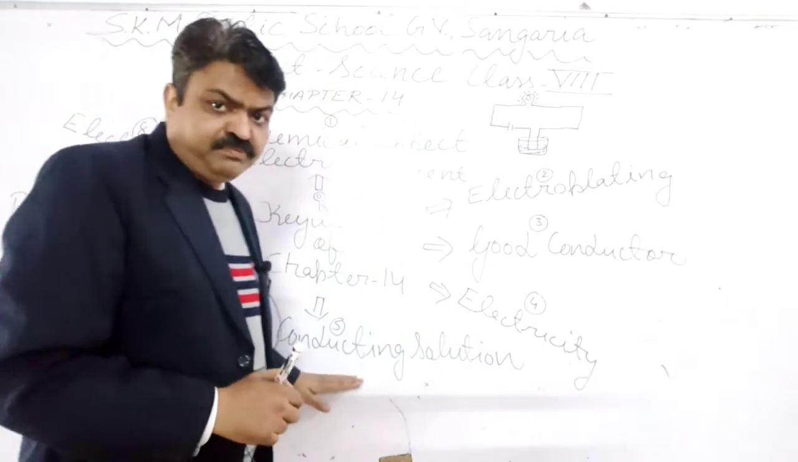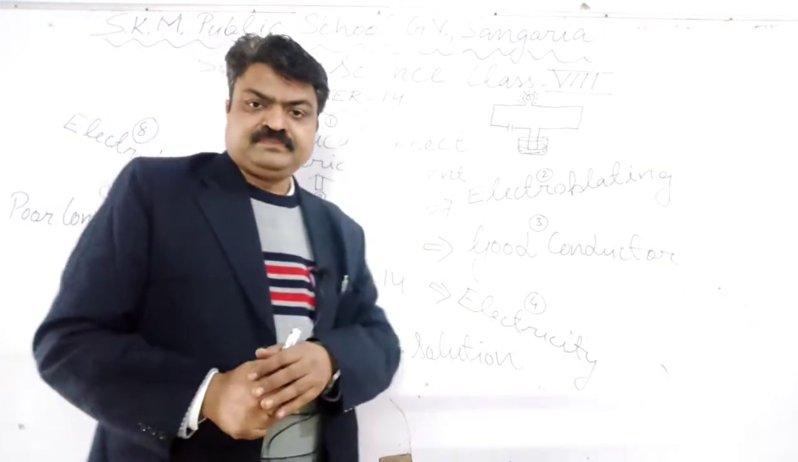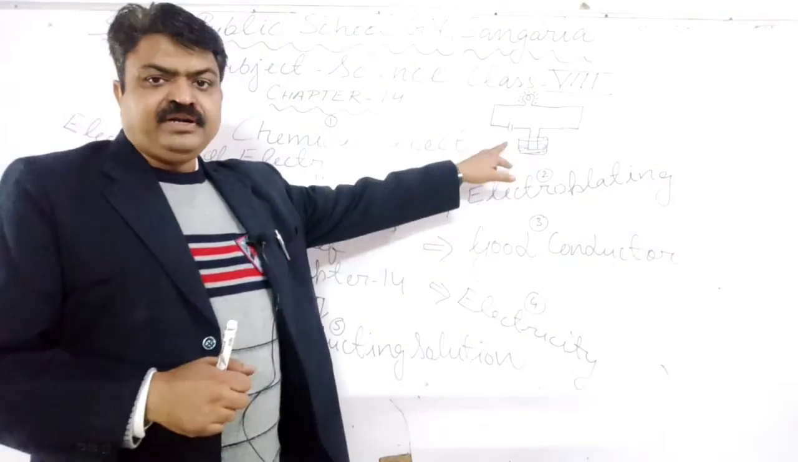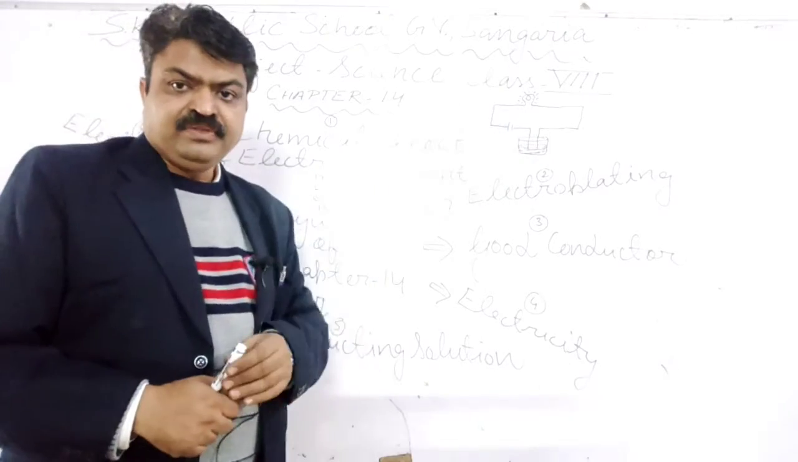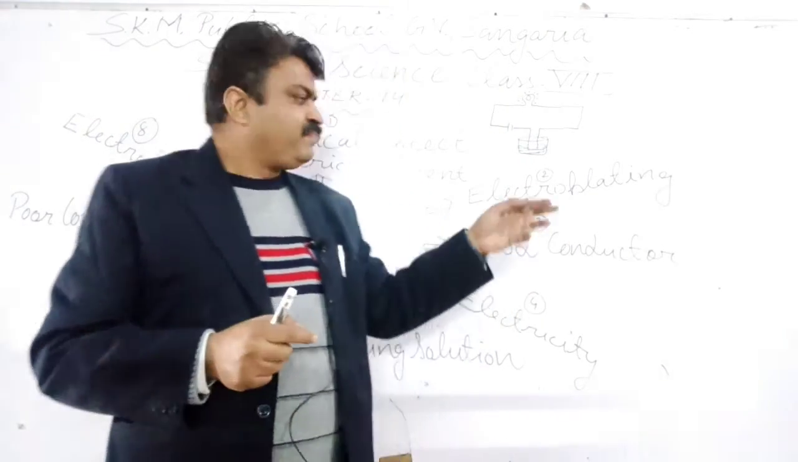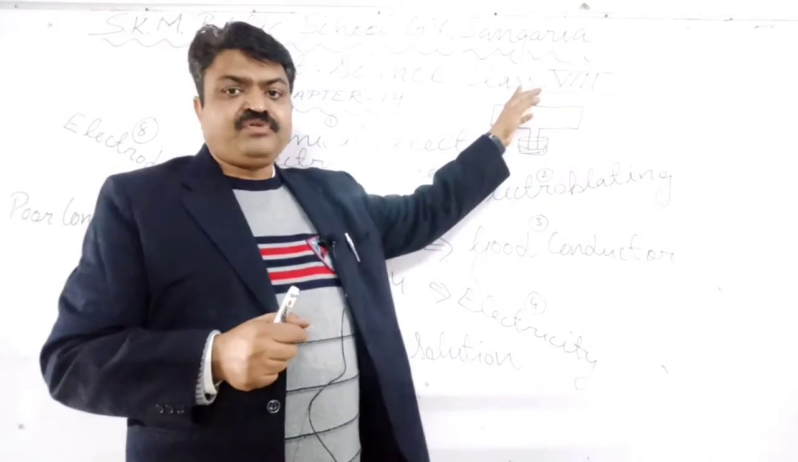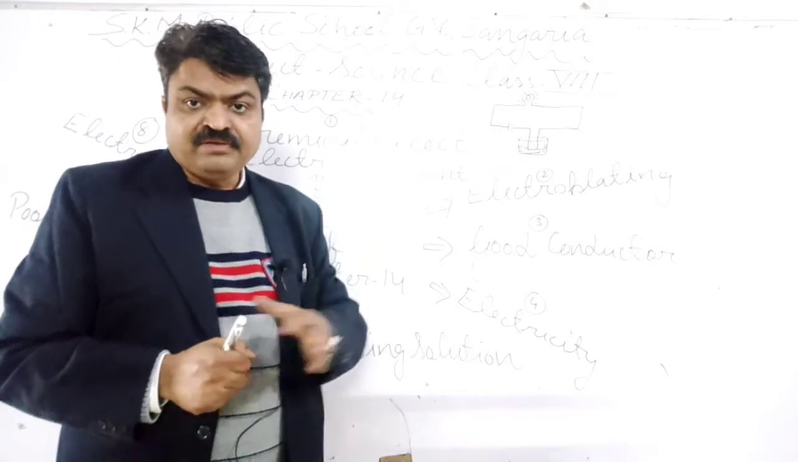Now we come to the next, conducting solution, student. It is the most important topic in your book. Here I have drawn one diagram, student. In this diagram there is one solution I have shown, and this solution is passing the electric current. That's why it is known as a conducting solution, from which the bulb is glowing. Here, the bulb is glowing.